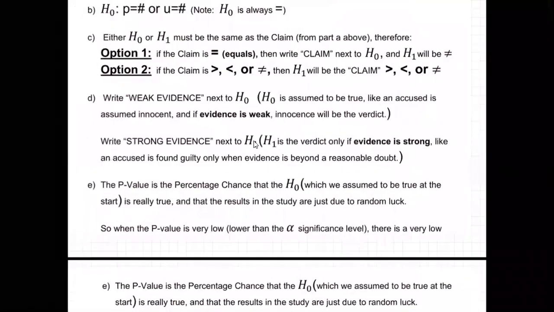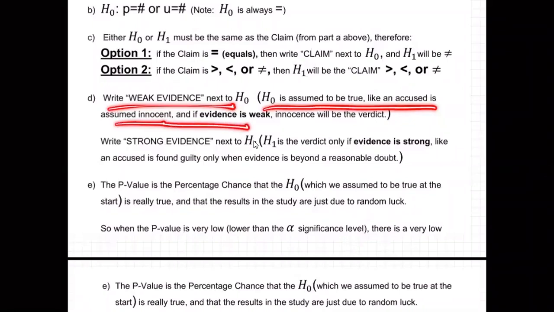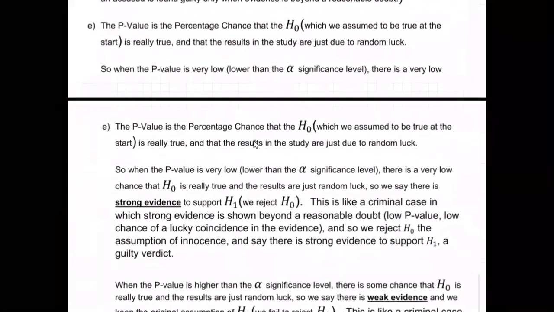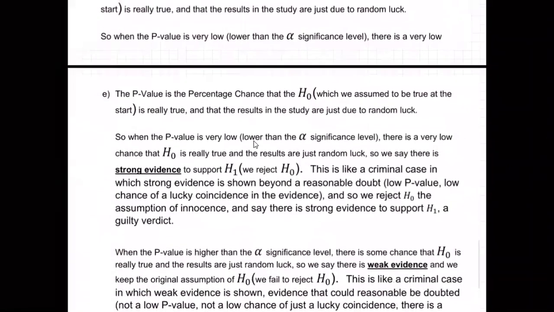I put that in to make that more clear. Weak evidence H0. H0 is assumed to be true, like an accused person is assumed innocent. And if the evidence is weak, we will continue assuming the person's innocent. Strong evidence is H1. H1 is the verdict only if evidence is strong. Like an accused is found guilty only when evidence is beyond a reasonable doubt. That's what they're like. Okay, next. Oh yeah, well, we don't need to worry about the p-value right now. Let's come on down to the conclusion here.